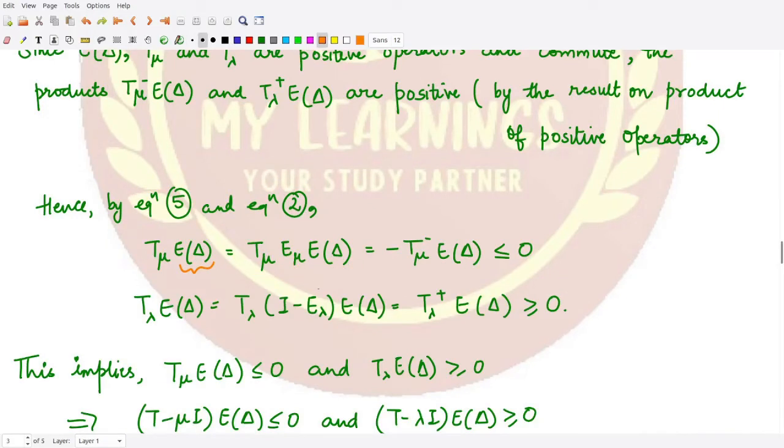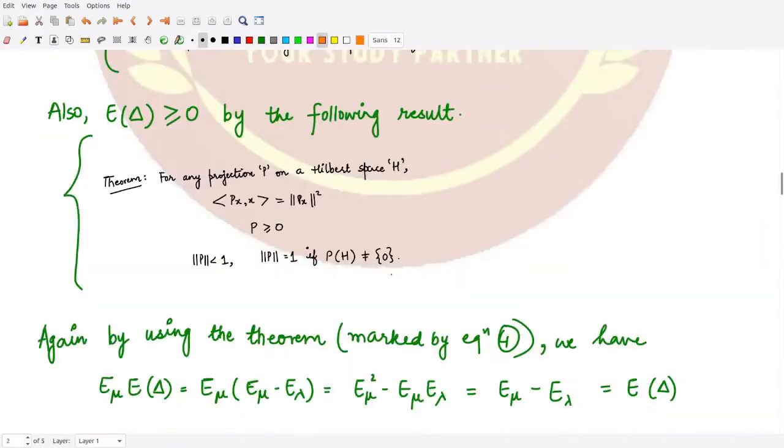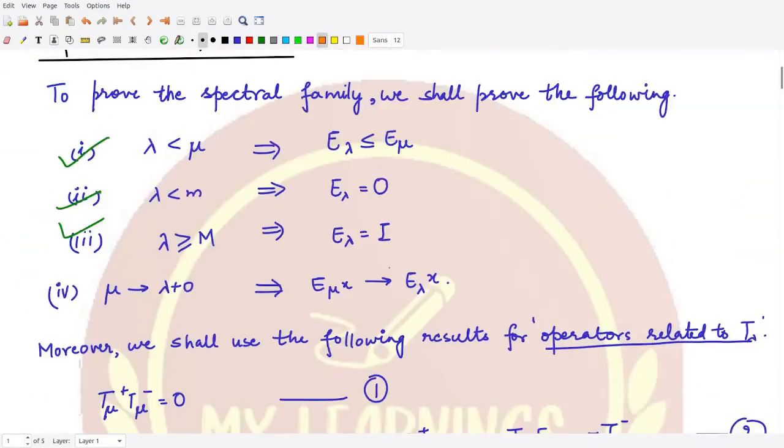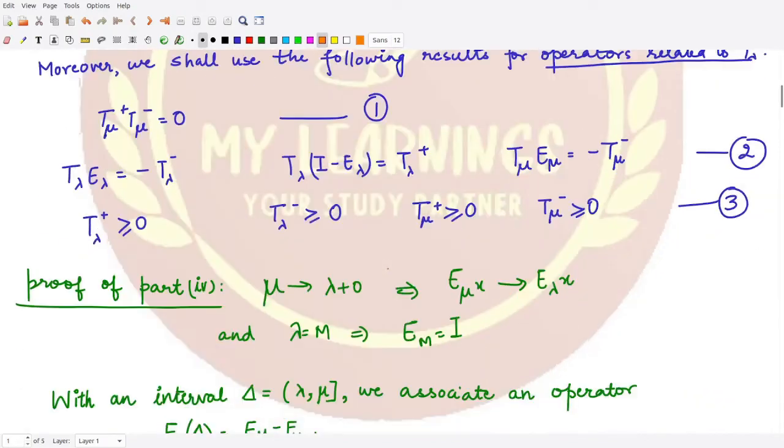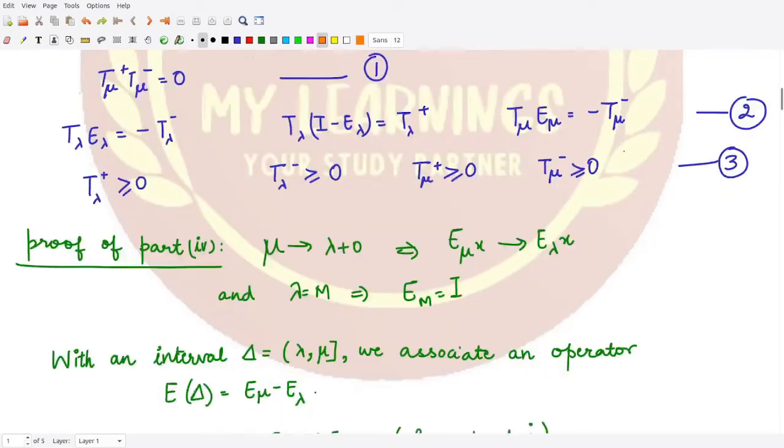This is one thing. Another thing, in place of T mu E mu, you could write minus T mu negative. How is this so? This is according to equation number 2. What is that? Equation number 2 is this one here. So using this equation, we have T mu E mu equal to minus T mu negative.